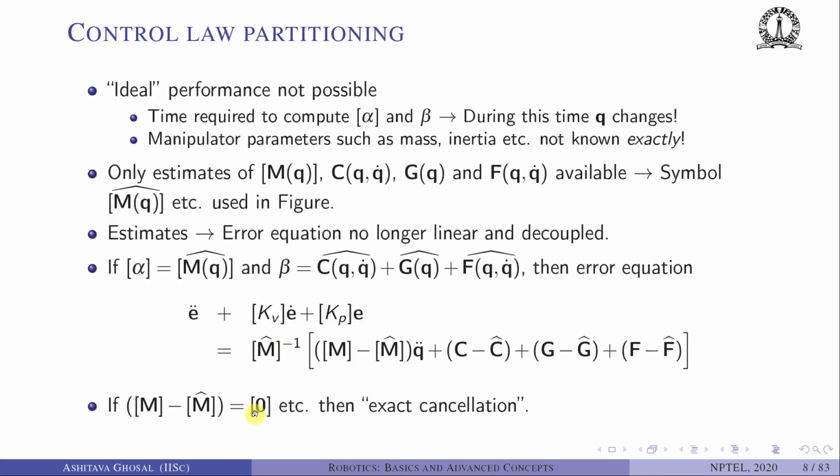So what else can we say? If my estimates are good, meaning M minus M hat, C minus C hat and so on are small, then what we have is the linear second order ODE subject to a forcing term on the right hand side. If the forcing term is small, then the eventual performance of the system, the eventual performance of E of t, will also be small. So E of t will be small if the estimates are good.